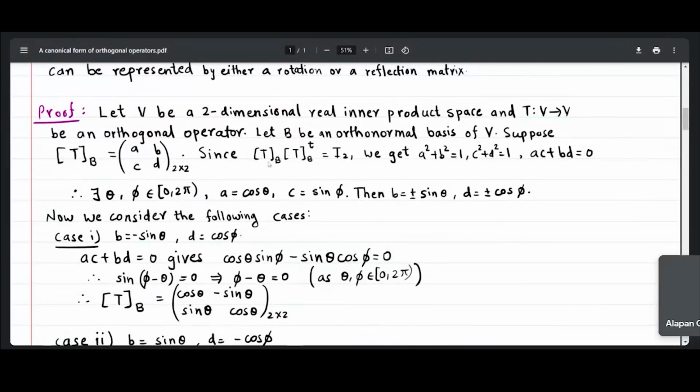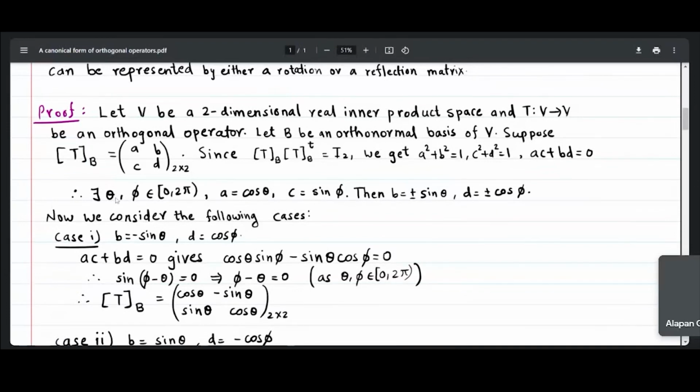So the matrix of T with respect to B times its transpose will be equal to identity. From that calculation we get a square plus b square equals 1, c square plus d square equals 1, and a third equation. We have these relations.